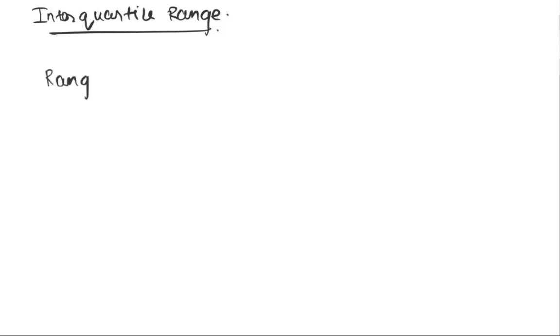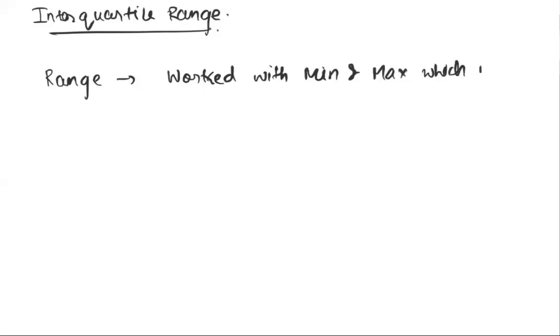We'll go to the second version, which is interquartile range. Interquartile range is hoping to be an improvement upon the range metric. A common problem or challenge that people saw with range was that it worked with min and max, which were extreme values.